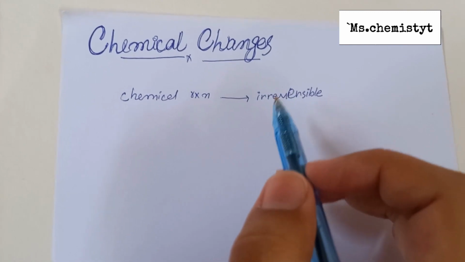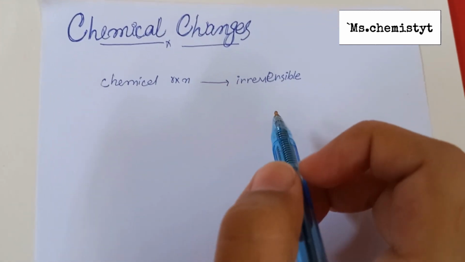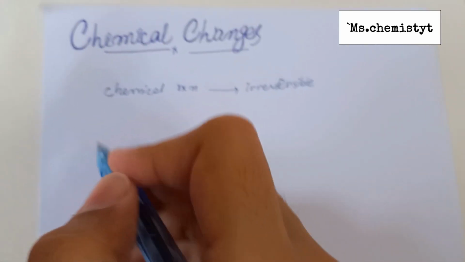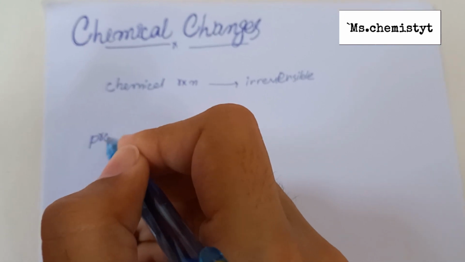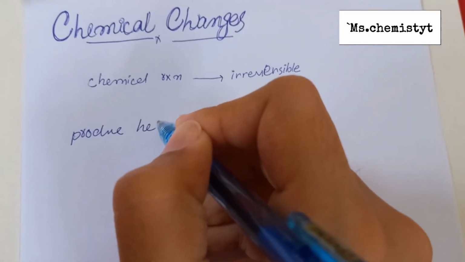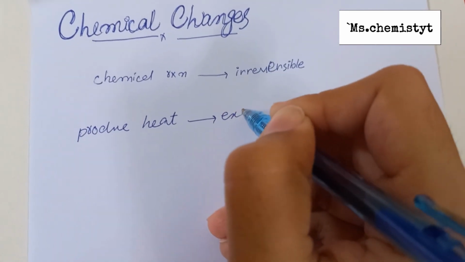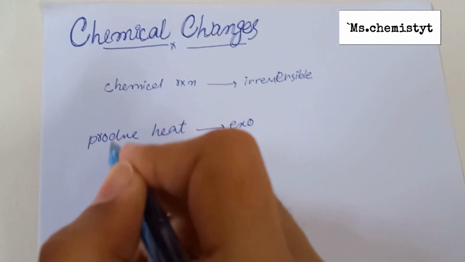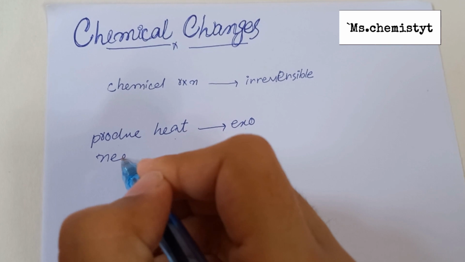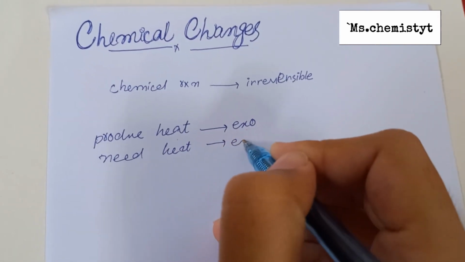Some of the chemical changes are exo and some are endo. How do we know? Some reactions will produce heat. They are known as exothermic reactions. And some reactions need heat to perform, known as endothermic reactions. Those that produce heat are exo, and those that need heat are known as endothermic reactions.